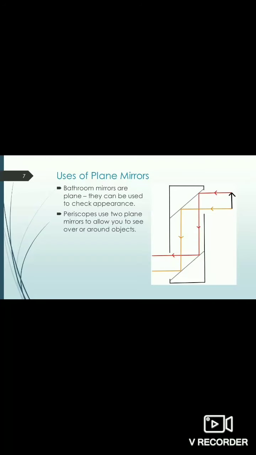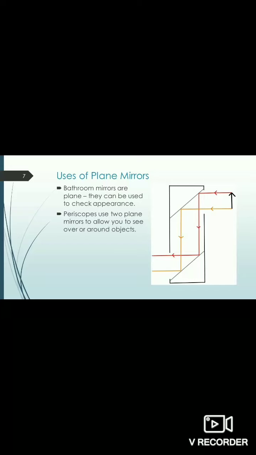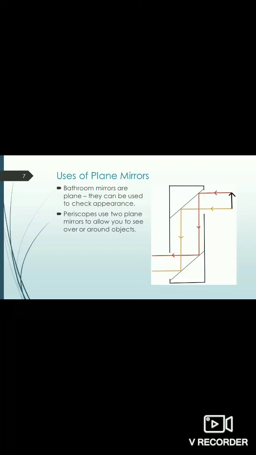Now for the uses of plane mirrors. There are a few uses in our life through which we can get advantages by using these plane mirrors. Firstly, plane mirrors are used as looking glasses. Already I told you about the cars. Due to the looking glasses of the car, we get the advantage for the ambulance.